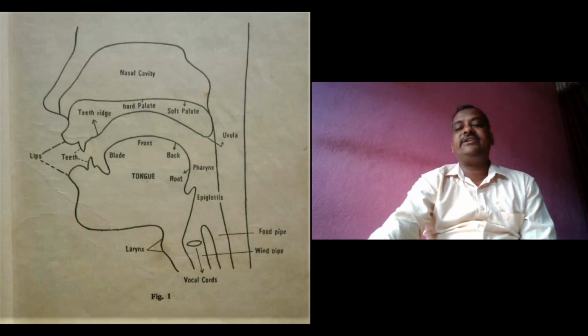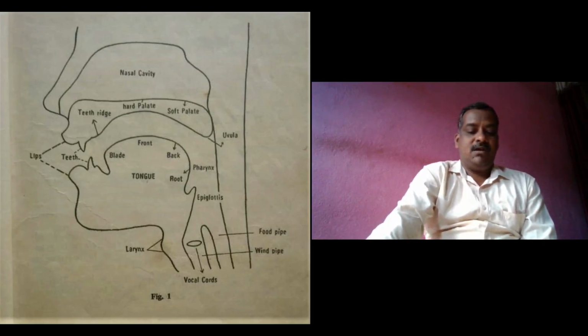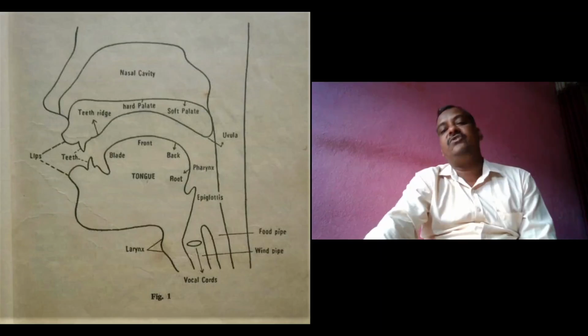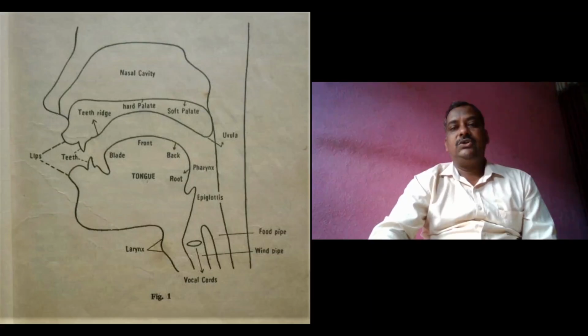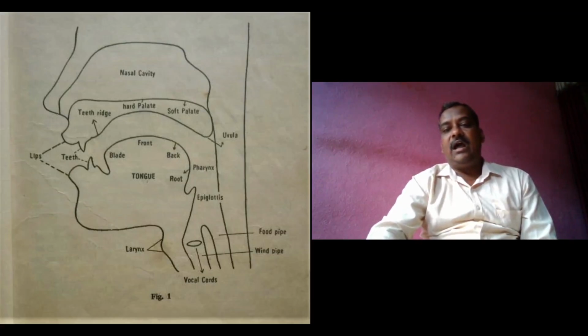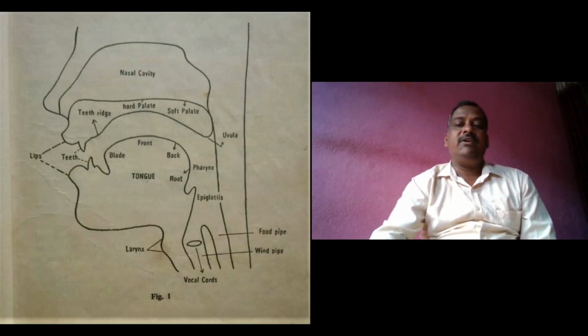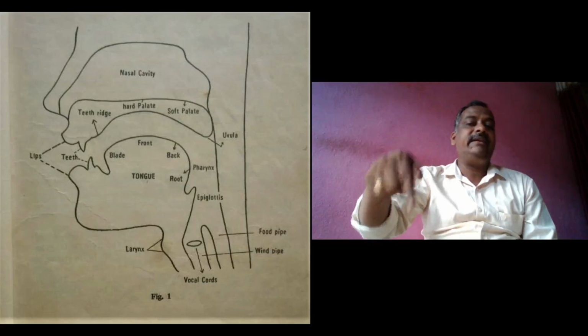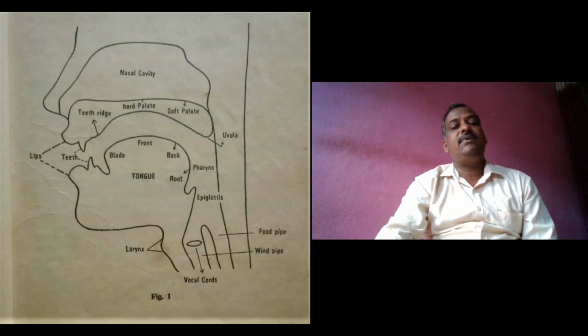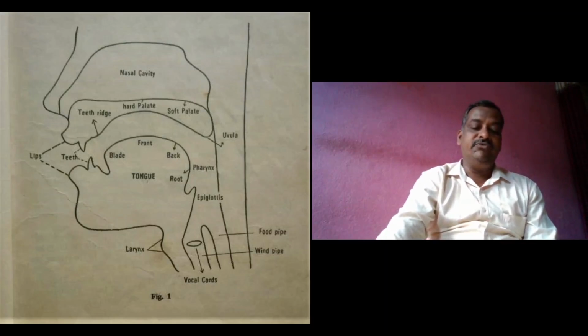The fleshy structure, which is loose, hanging at the extreme end of the roof of the mouth, is known as the uvula. So we can see it by opening our mouth widely and watching carefully in the mirror. Then we can see the loose hanging part at the extreme end of the roof of the mouth, called the uvula.